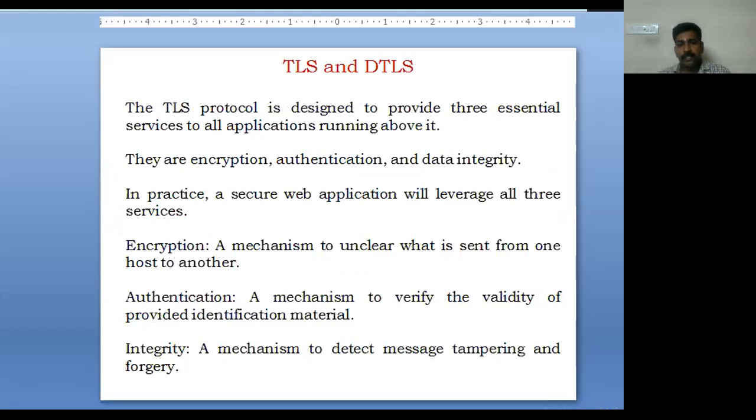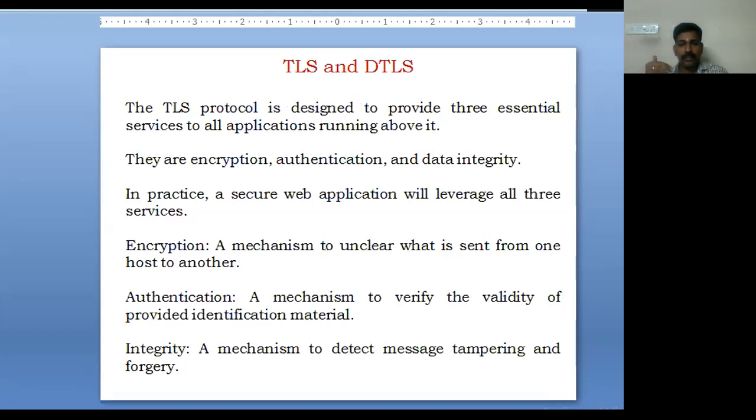Generally TLS is designed to provide 3 essential services. First one is encryption, next authentication, next data integrity. What happens in encryption? It is a mechanism to make unclear what is sent from one node to another. So the data will be encrypted data. The sender sends the encrypted data to the receiver. On the receiver side, the receiver should decrypt the data. That is what we know in cryptography.